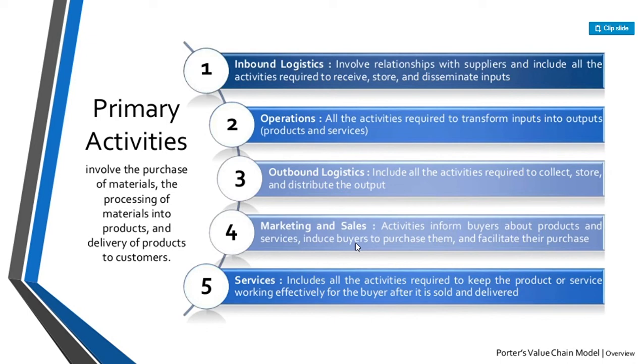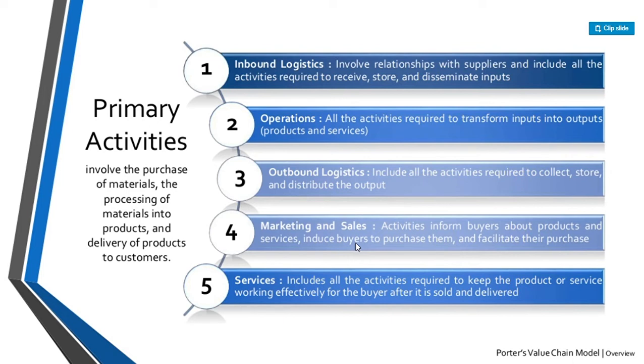The second point is operations. These are the transformation activities that change input into output that is sold to customers. Here the operational system creates value. The third one is outbound logistics. These activities deliver your product or service to your customer. These are things like collection, storage and distribution systems, and they may be internal or external to your organization.